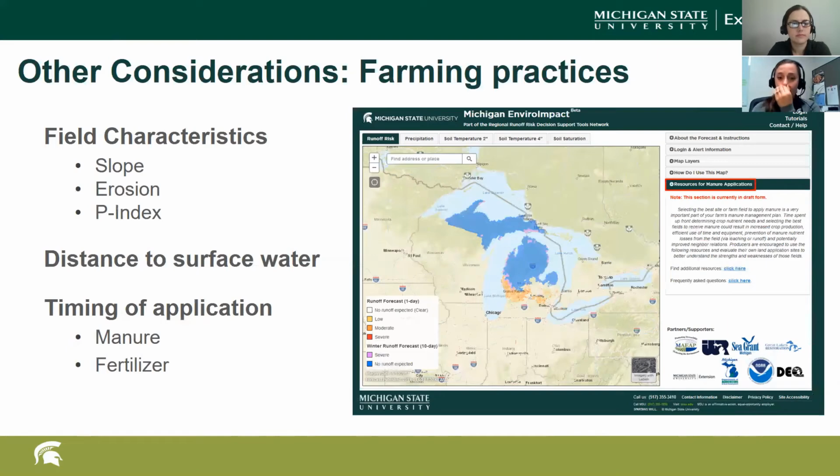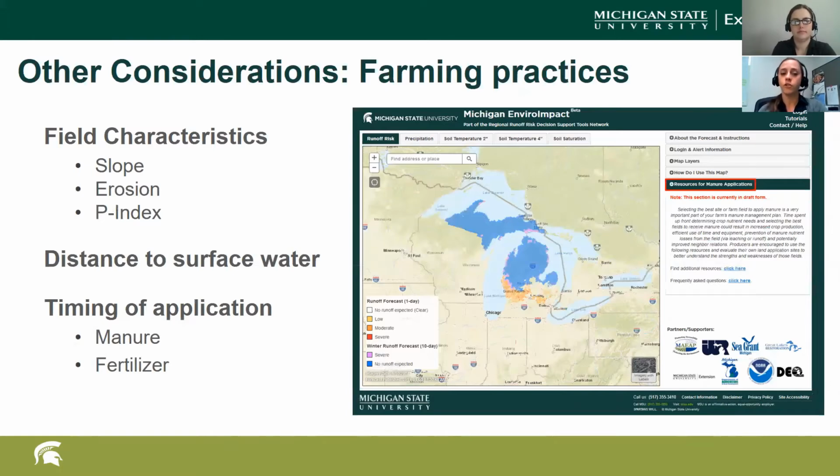So the other thing you can do too, if you look on the picture to the right there, there is a tab outlined in red that says resources for manure applications. You can actually find additional resources here. And in there, we have manure management and utilization GAMPs based on the most current manure and utilization GAMPs. So that information we try to update every year just to make sure we're staying current, but it has a lot of great information as far as specifics with your farming operation.